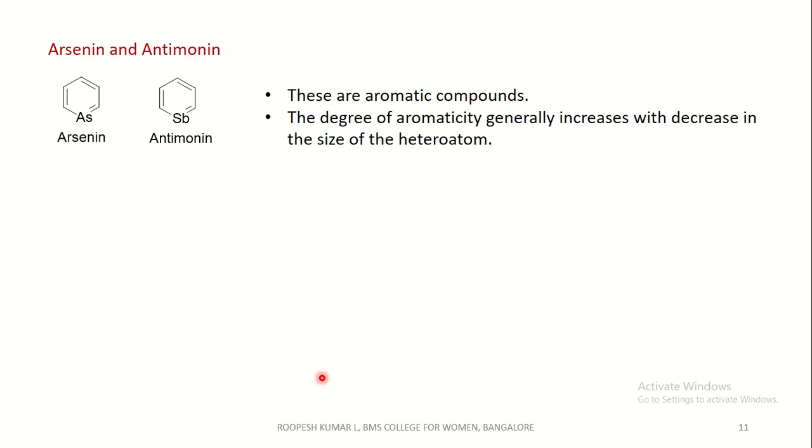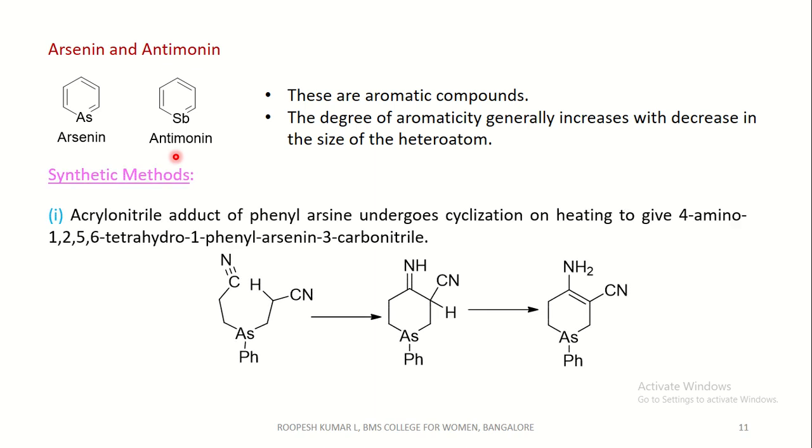Coming to the next one, arsenine and antimonine. This is the structure of an antimonine, which is similar to pyridine. These are aromatic compounds. The degree of aromaticity generally increases with decrease in the size of the heteroatom.